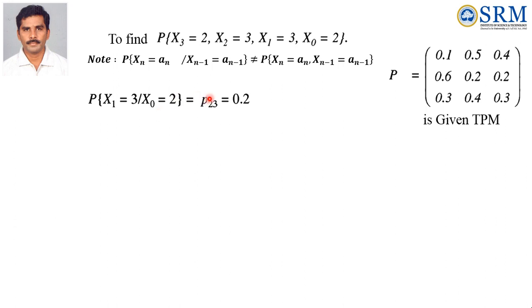Now we take these two values, x1 equal to 3, x0 equal to 2. First we have to take these two values. So we are taking these values in the form of P of A by B, that means it is in the Markov chain. We know how to convert this into this format: present state is 2, future state is 3, step is 0 to 1, therefore step is 1. So you have to write here 1, otherwise no need. So simply we can write P23. So what is the P23 value here? P23 value is 0.2.